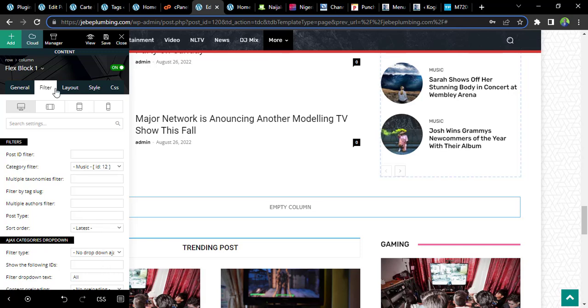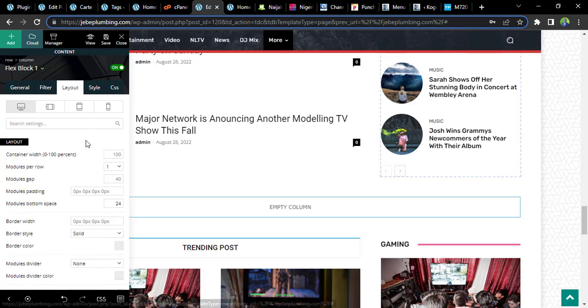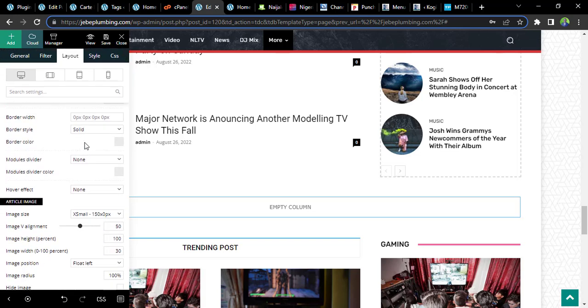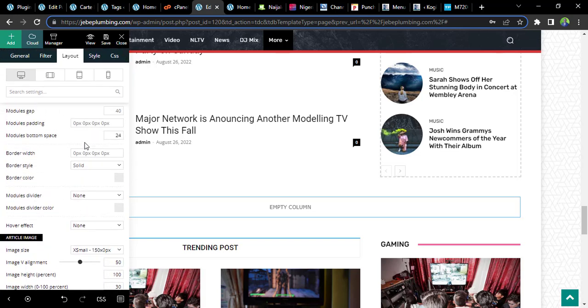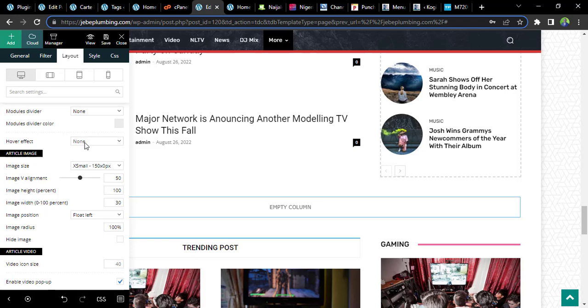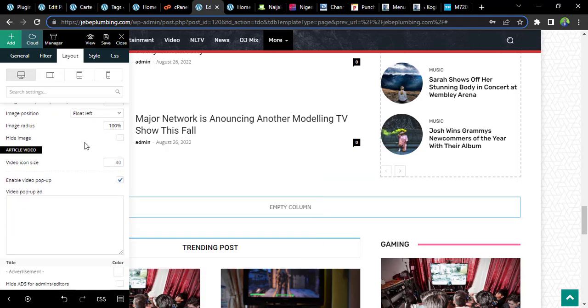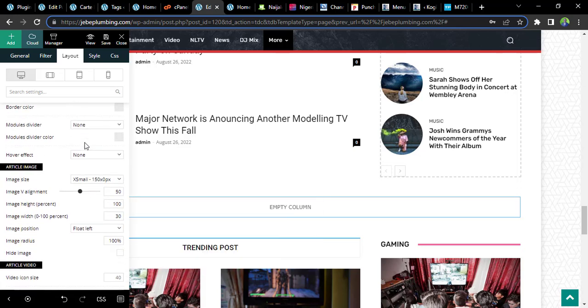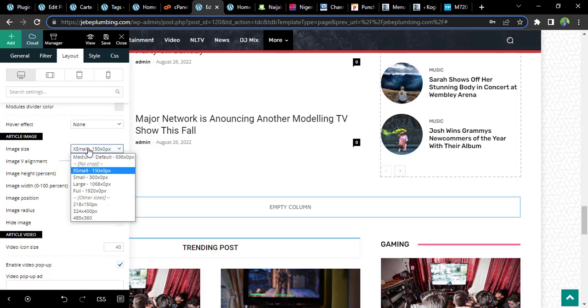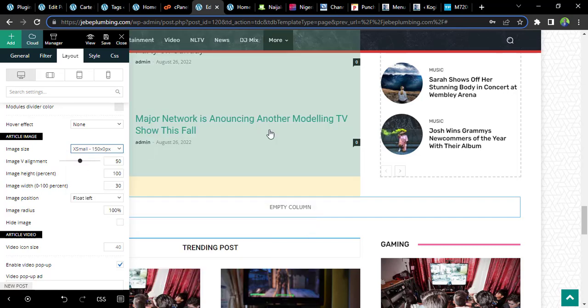And in the layout, you can design the layout here. Different block or flex have their own different design, but they have almost similar design. So you can choose it. You can choose the image size, how you want the image to be. They chose 150 by 0. You can modify it to any one that you want. Make it smaller, make it bigger. If you like this 150 by 0, that is the one that I choose.